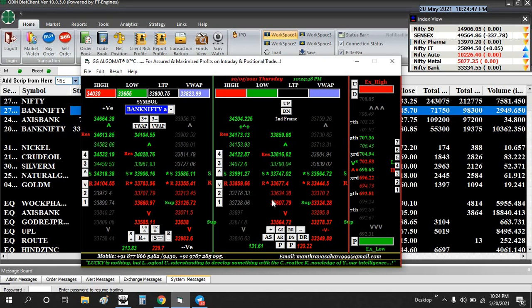Now the situation is, I want to click the AS and DR because it is opening on the green side. Why? Because I have clicked the S minus here, since my open price is around this particular area.